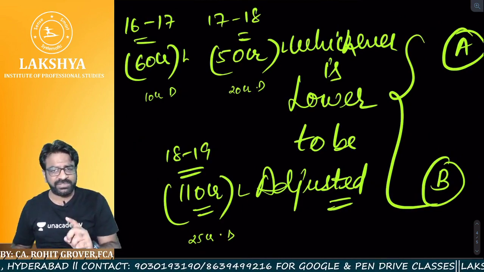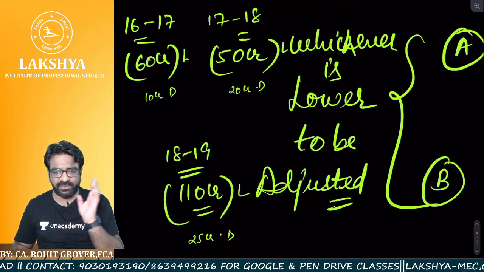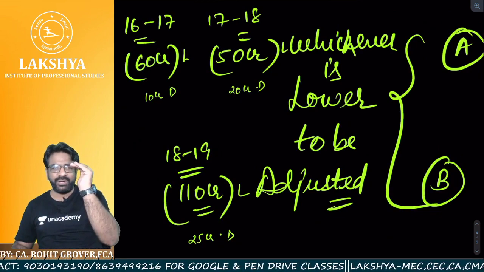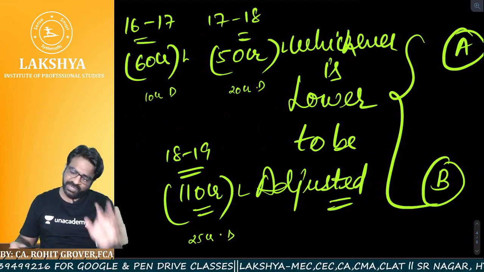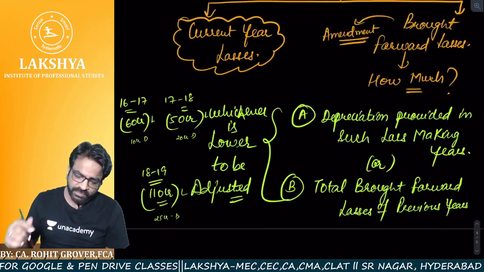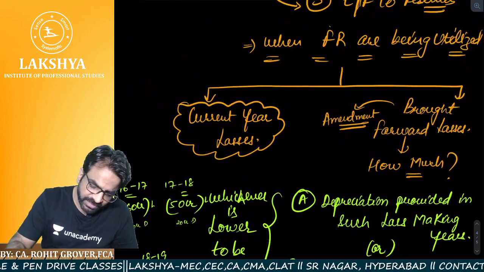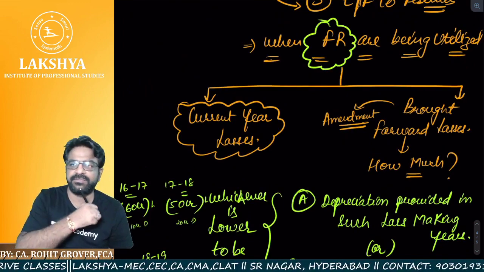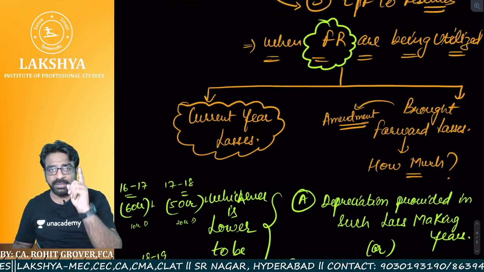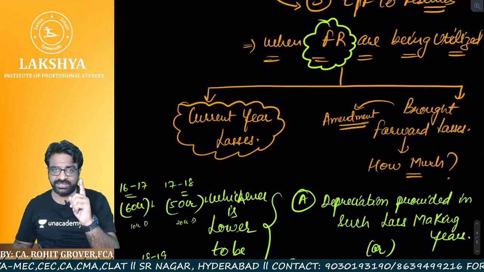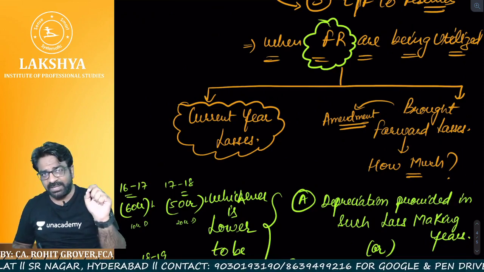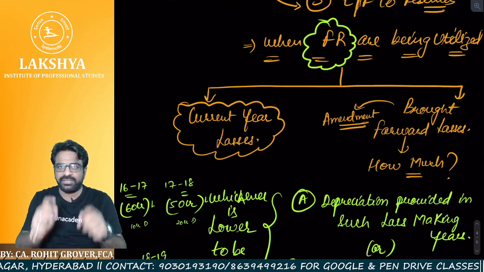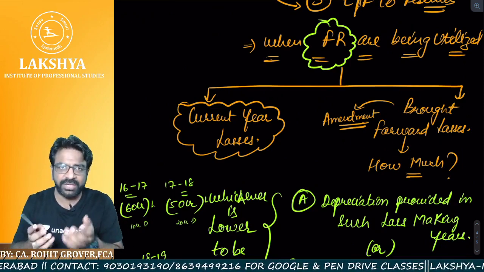What is the total of depreciation? 10 plus 20, 30, 30 plus 25, 55. So 220 crores or 55 crores, whichever is lower, 55 crores worth of amount will be adjusted from which reserves? From the free reserves. Are you getting the point or not? Total brought forward losses are not required to be adjusted. It is to be compared with the depreciation of those loss making years. Whichever is lower is going to be adjusted.